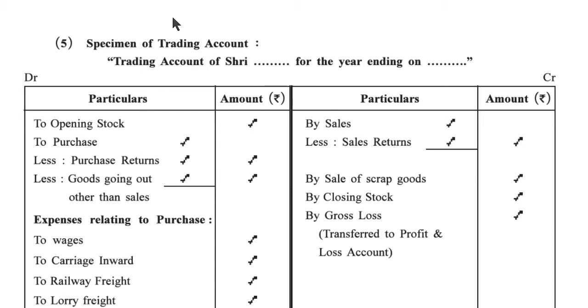In the previous lecture we already completed that in financial statements there are three statements: trading account, profit and loss account and balance sheet. Today let us start the trading account. Trading account of Sri, here we have to write the name, for the year ending on, here we have to write the last date of the financial year. Debit side particular amount, credit side particular amount.